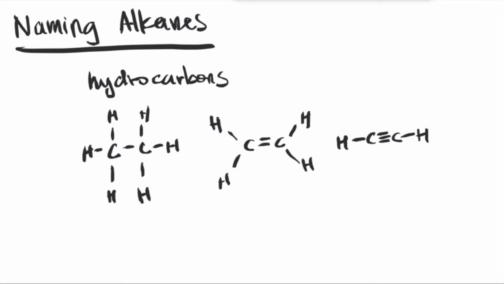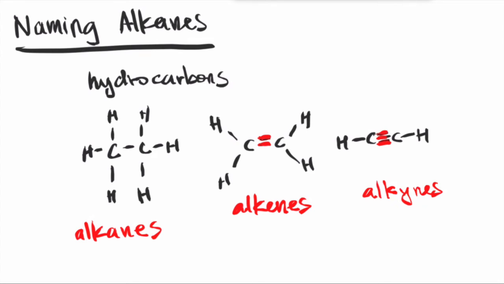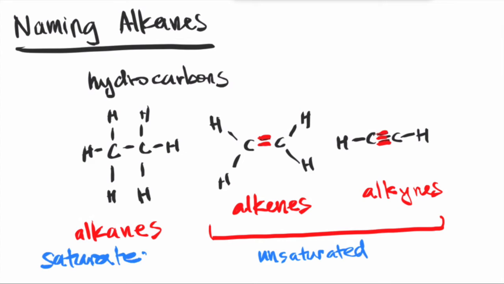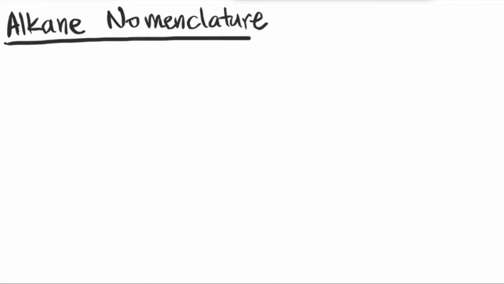So remember that alkanes are a group of compounds known as hydrocarbons because they are made up of only hydrogens and carbons. Among these three examples of hydrocarbons, do you remember which one are the alkanes? Right. So remember, alkanes are hydrocarbons that only have single bonds, unlike the alkenes and alkynes, which we will discuss in a later chapter. Because they have that pi bond, they have less hydrogen per carbon. So these groups of compounds are called unsaturated, whereas alkanes are also known as saturated hydrocarbons.